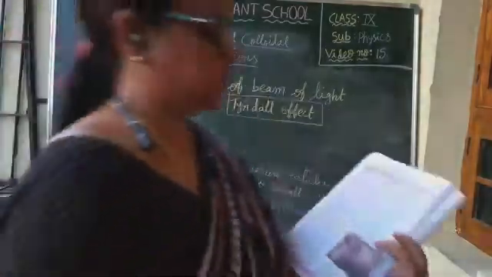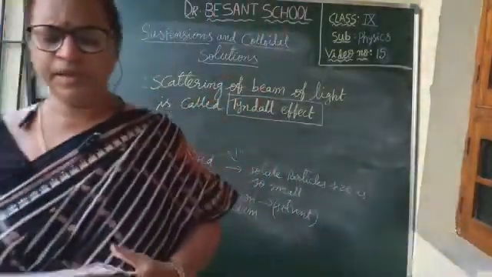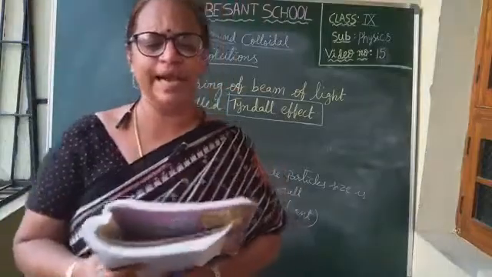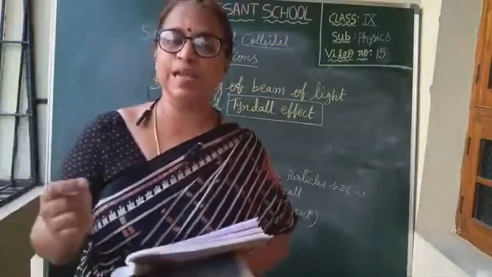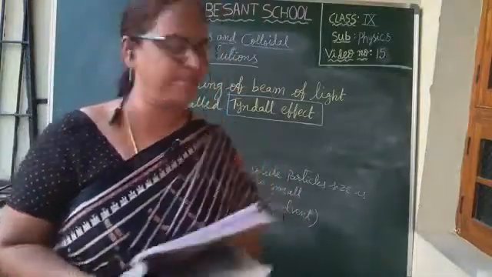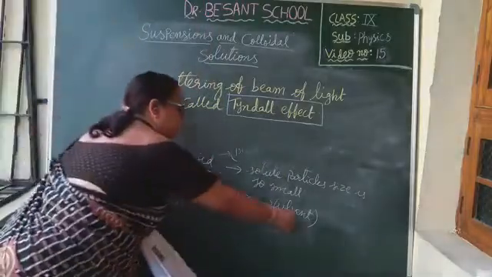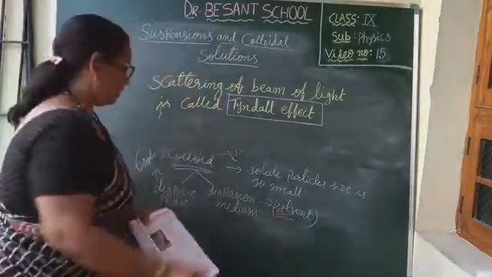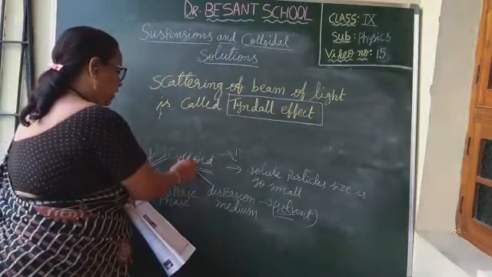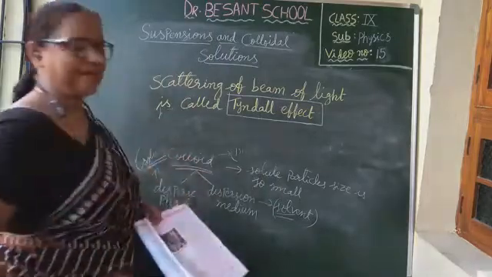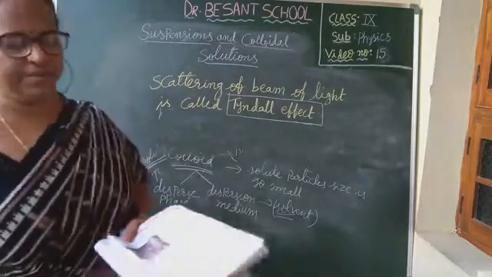Examples of dispersion medium and dispersed phase. Let us see the table. Dispersion medium is gas, dispersed phase is liquid. What is meant by dispersion medium? I told you, it is nothing but the solvent. Dispersed phase is the solute. In colloids, we use the words dispersed phase and dispersion medium.